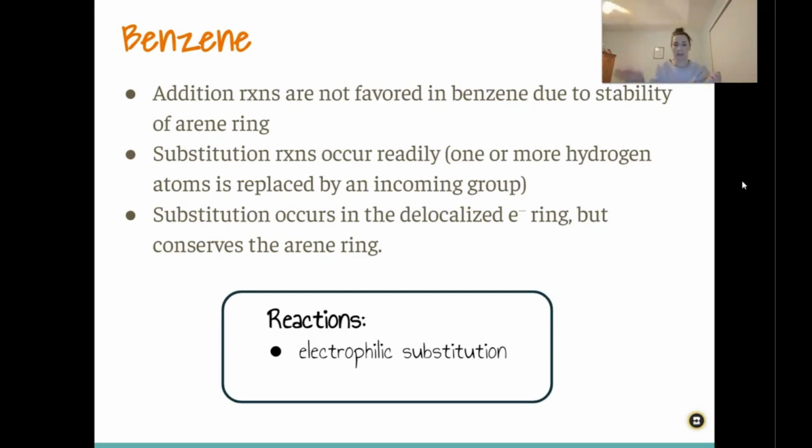So one or more hydrogen atoms is going to be replaced by whatever the incoming group is that's reacting with it. So substitution does occur on the delocalized electron ring, but the delocalization is preserved in these substitution reactions. And this is called electrophilic substitution. So last we had nucleophilic substitution, and that was for the halogenoalkanes, and now this is electrophilic substitution.